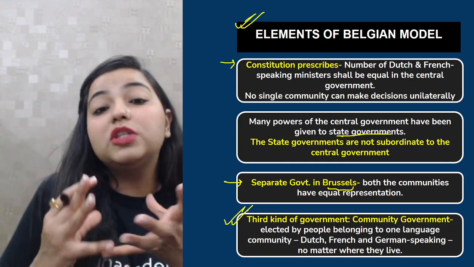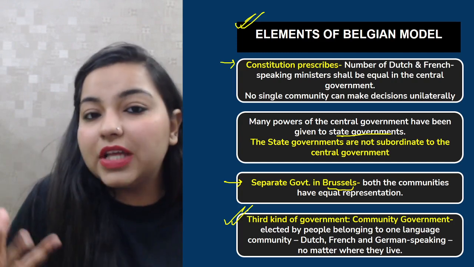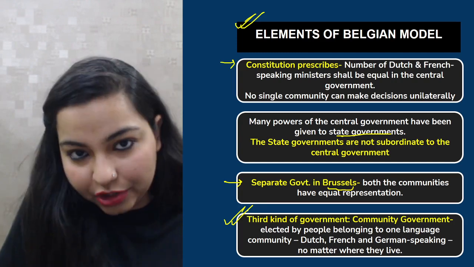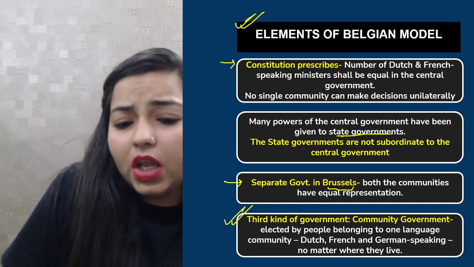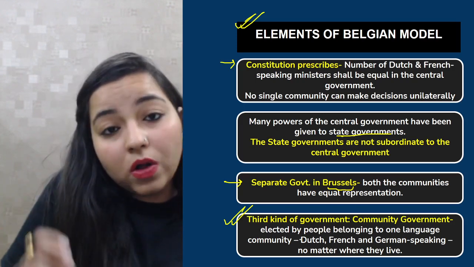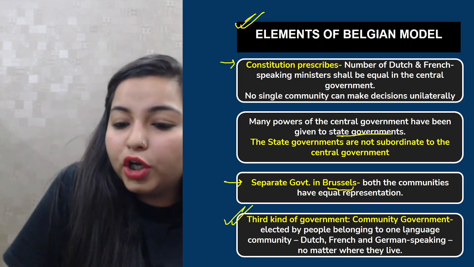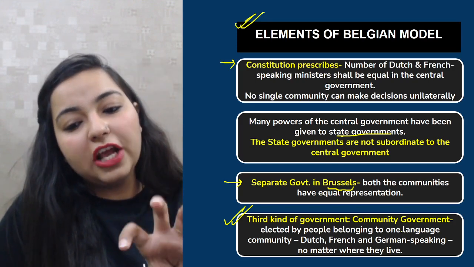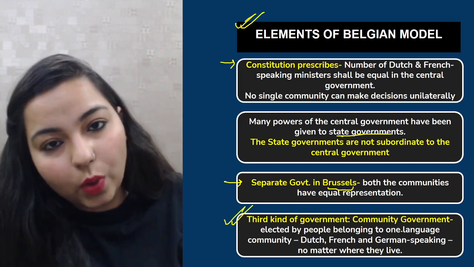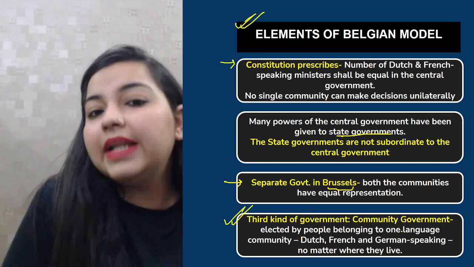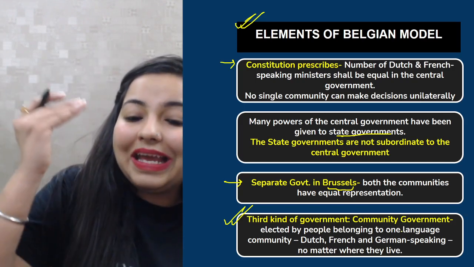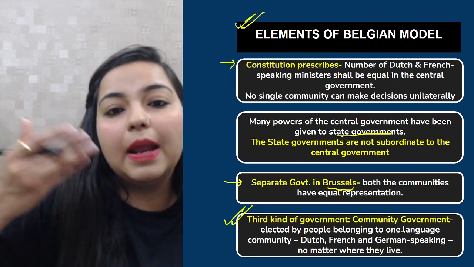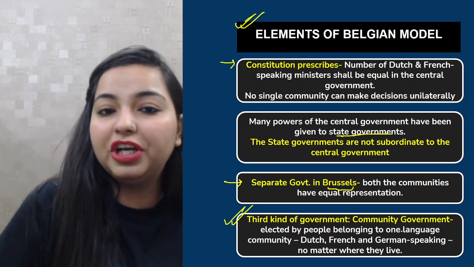So basically it was based upon the different languages that were spoken by different communities. Okay. So this particular government was also elected by the people belonging to that particular language community. Dutch speaking had one government, French speaking had one government, German speaking had one government, no matter where they lived. But they could actually elect their representatives who would form the community government.